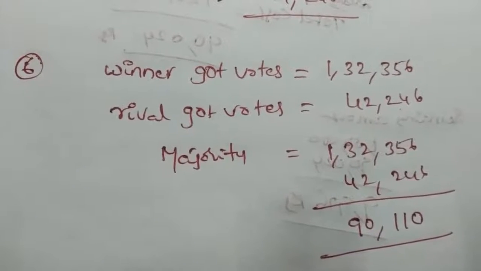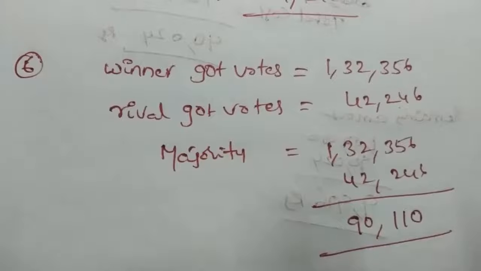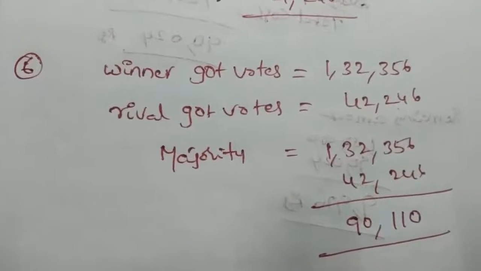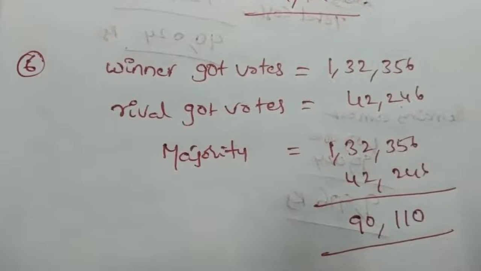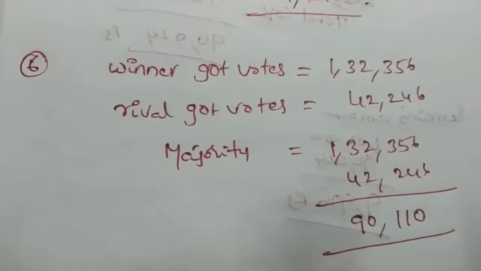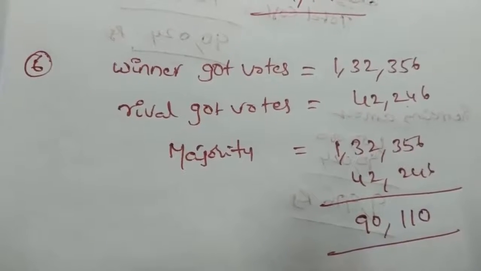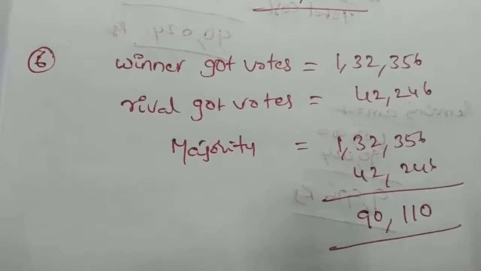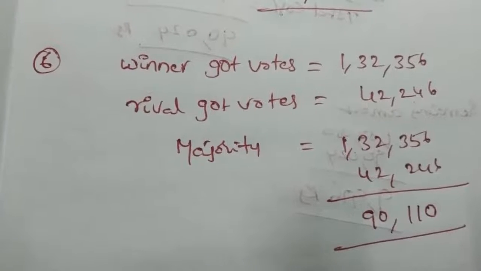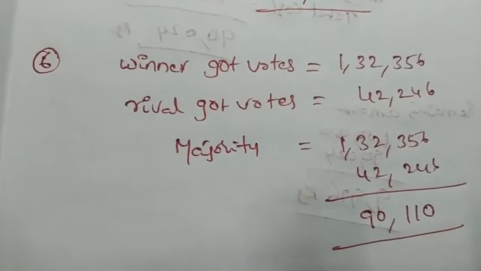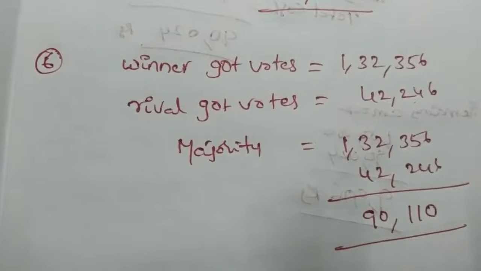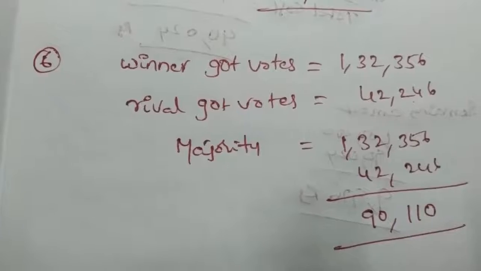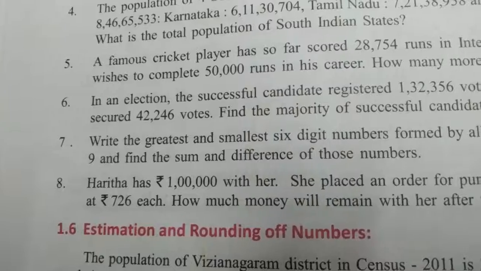Rival got 42,246 votes. Majority: we subtract 42,246 from 1,32,356. We get 90,110 votes. This is the majority of the winner.